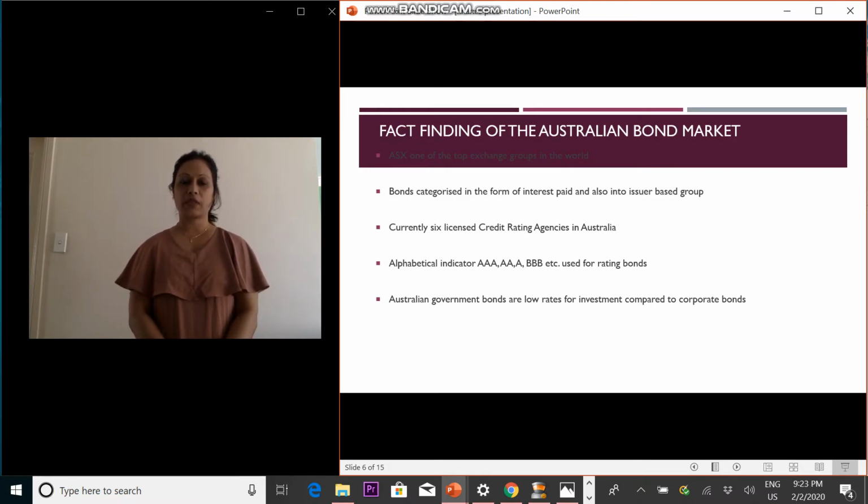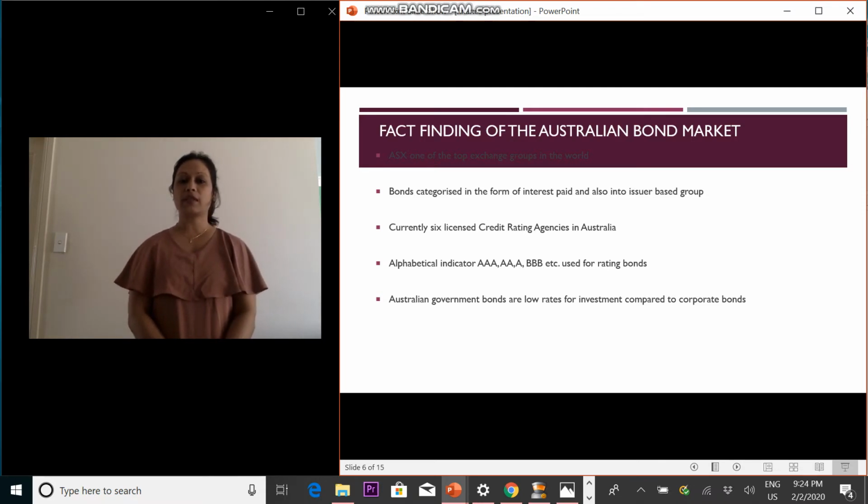My part in the presentation is about the fact-finding of the Australian bond market. In Australia, bonds are traded on one of the top exchange groups in the world, named ASX. Bonds can be categorized by the type of interest they pay, like fixed rate bonds, floating rate bonds, and index bonds. They are also categorized by the type of issuer: government bonds and corporate bonds.